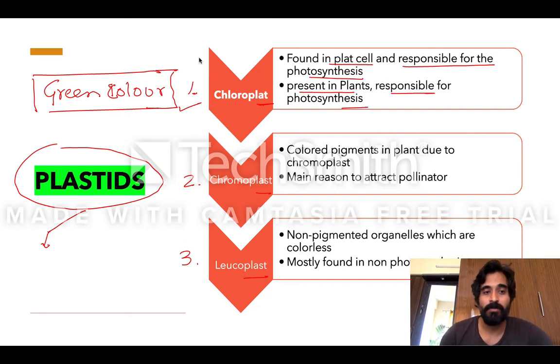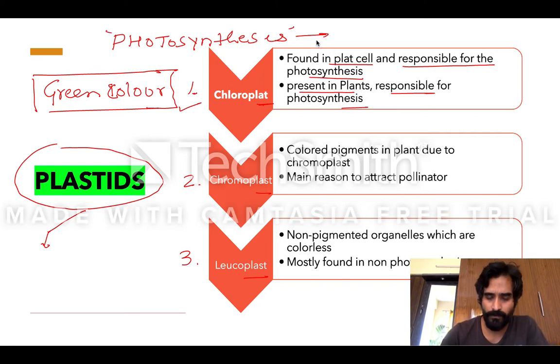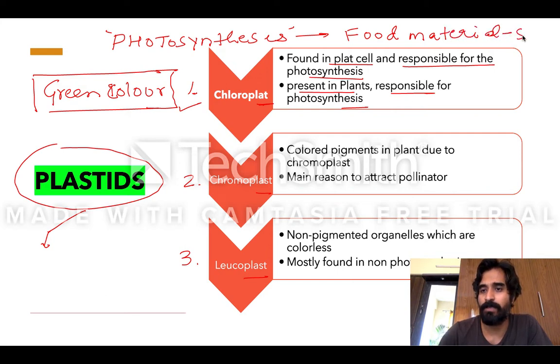So the main question can be, what is the function of chloroplast? The function of chloroplast is photosynthesis. Photosynthesis is the process by which a plant produces its own food material. In a crude way, we should know that the plant produces its own food material, and mostly starch.